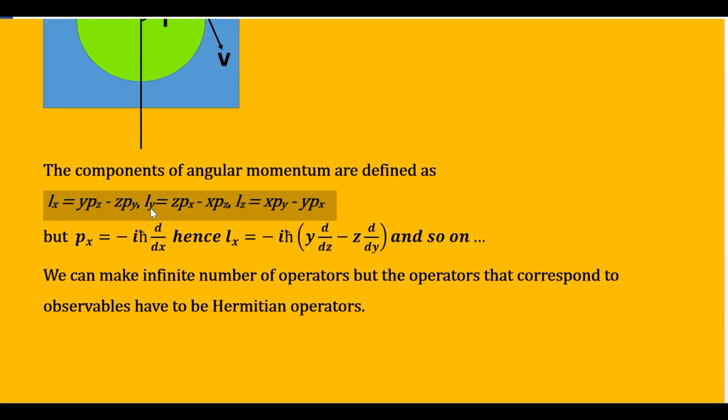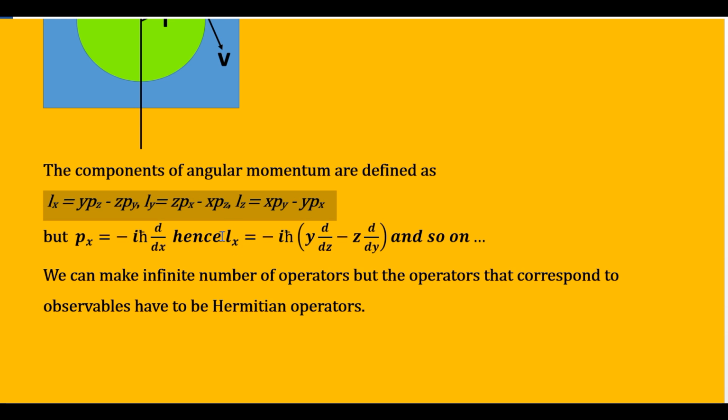In the same way, Ly, the y component of the angular momentum, is equated as z times the x component of the linear momentum minus x times the z component of the linear momentum, and so on. But now we have already derived an equation for the linear momentum. If you recall, it was px is equal to minus i h cut d by dx. So for having the operator for angular momentum, we will simply substitute this linear momentum by its operator, and then you will be able to convert it into an operator for angular momentum in quantum mechanics.